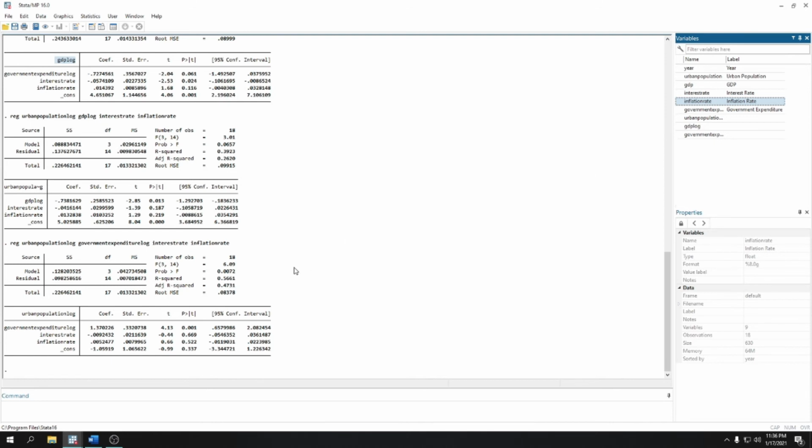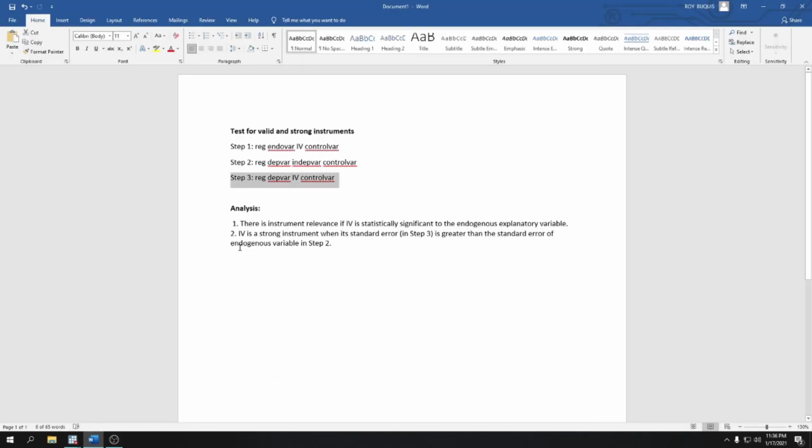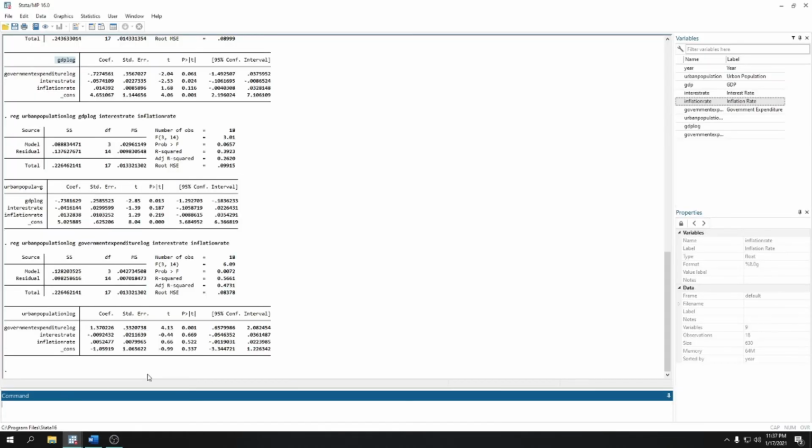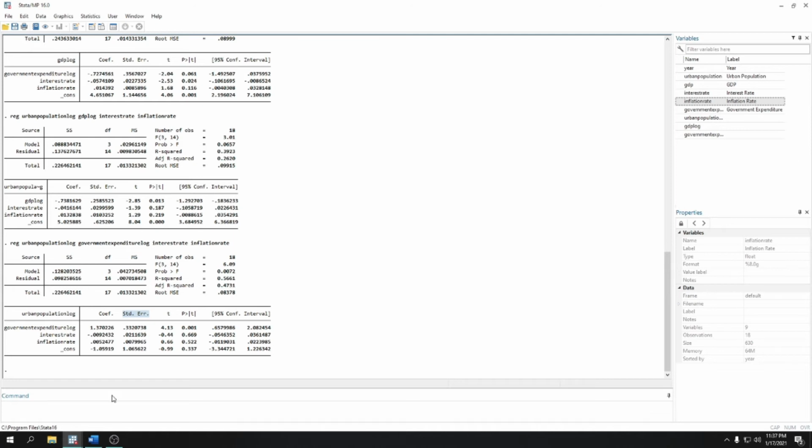In this case, in step 3, just simply change GDP log with our candidate IV, which is government expenditure. So, analysis in step 2 and step 3. An IV is a strong instrument when its standard error is greater than the standard error of the endogenous variable in step 2. So now we will just compare their standard error. Let me explain in this way.